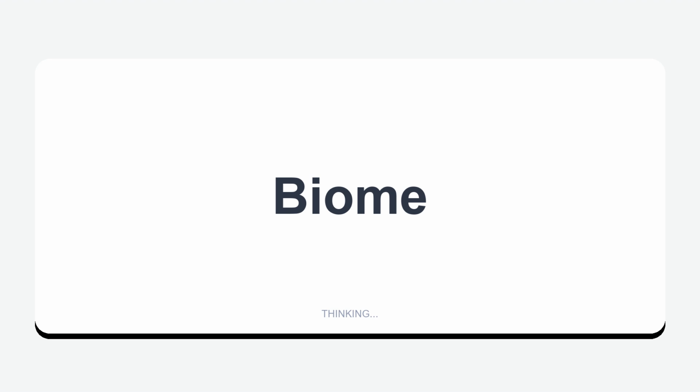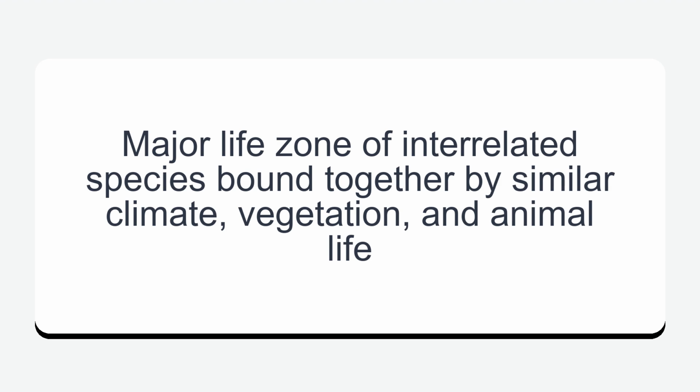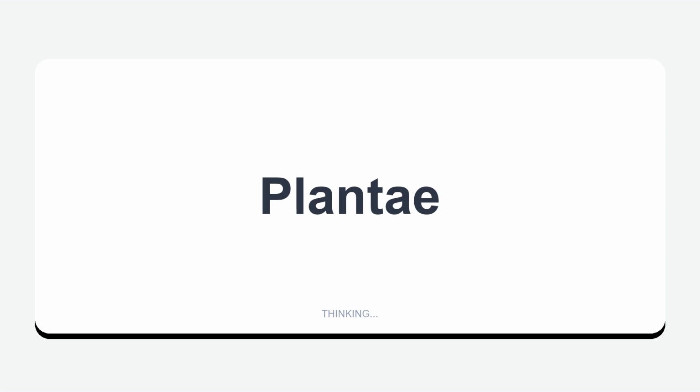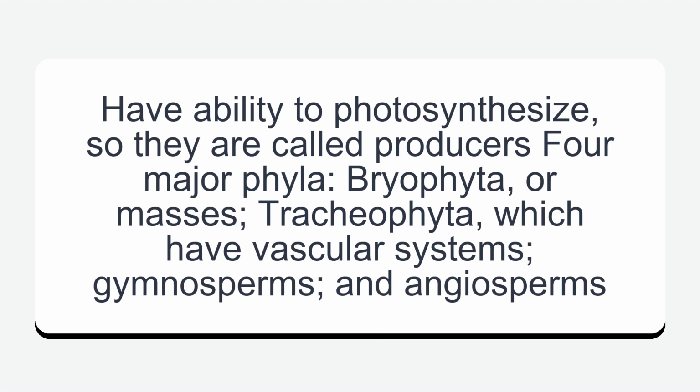Biome. Major life zone of interrelated species bound together by similar climate, vegetation, and animal life. Plantae. Have ability to photosynthesize, so they are called producers.